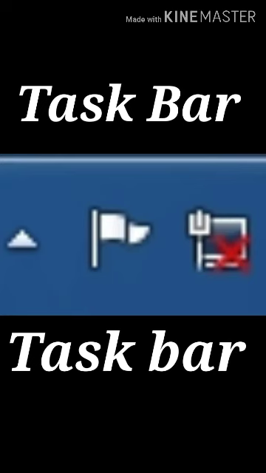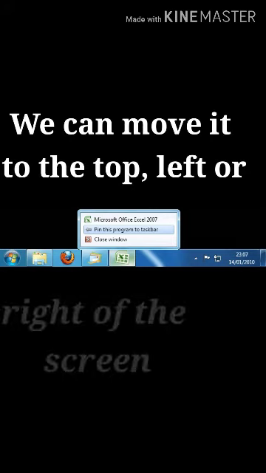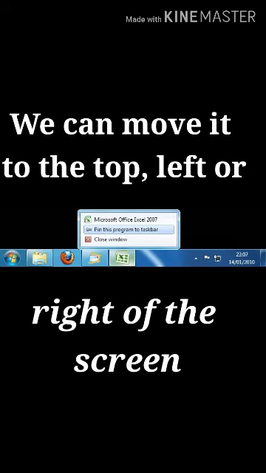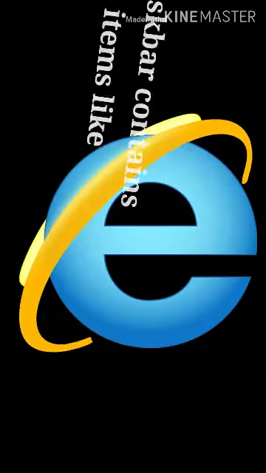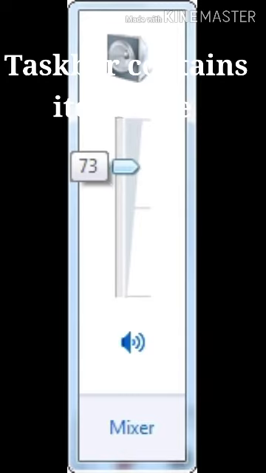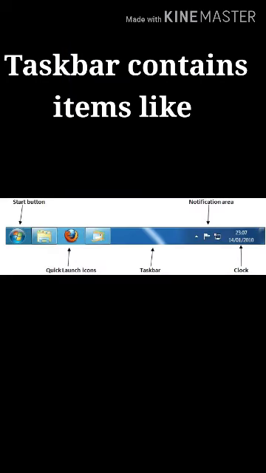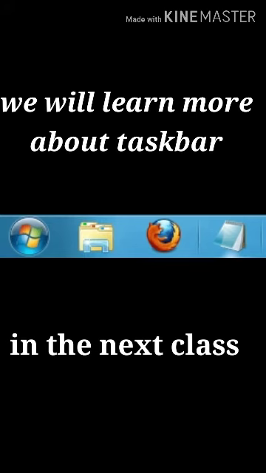By default, it's placed at the bottom of the desktop screen, but we can move it to the top, left or right of the screen. This taskbar contains small icons such as Start menu, Windows Explorer, the programs presently activated, the volume control button, antivirus software, clock which shows the current time, and desktop button. Children, in the next class we will learn about the uses of taskbar icons clearly.